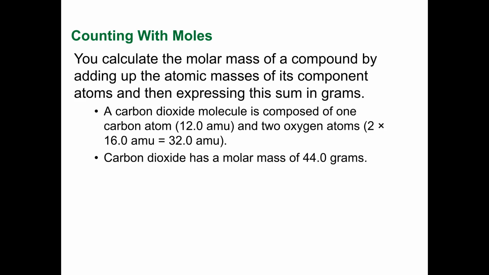If I add all that together, 32 plus 12 is going to be 44. So carbon dioxide, 1 carbon, 2 oxygen, has a molar mass of 44 grams.